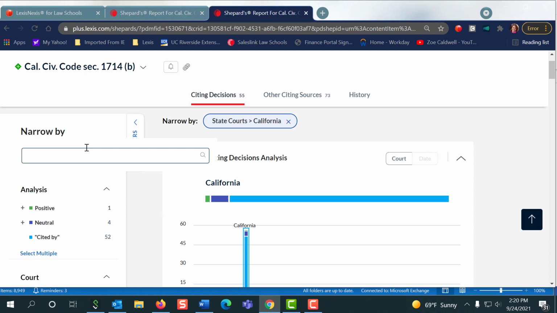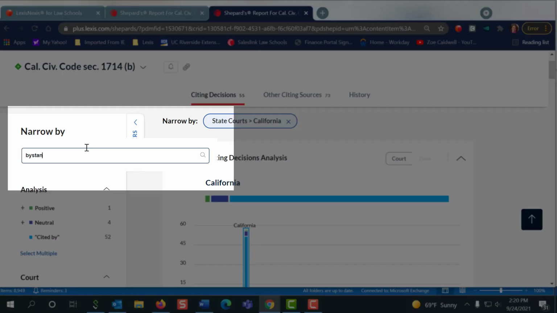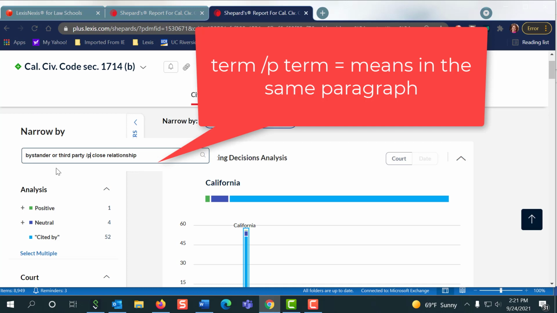Now, what are our terms? Our terms are bystander or third party, and you also want to put in that tricky element that you're having trouble proving. So I have close relationship. We want all of this to be in the case, right? I can change this and make it a /P. And that means that my terms must be in the same paragraph as close relationship.